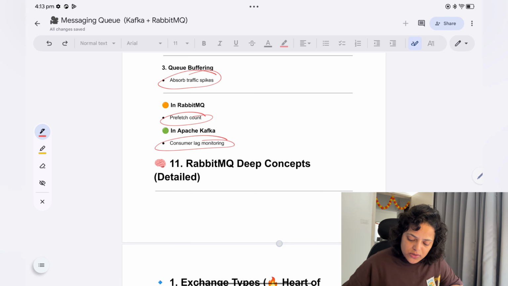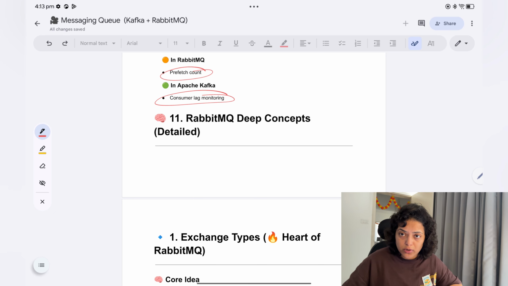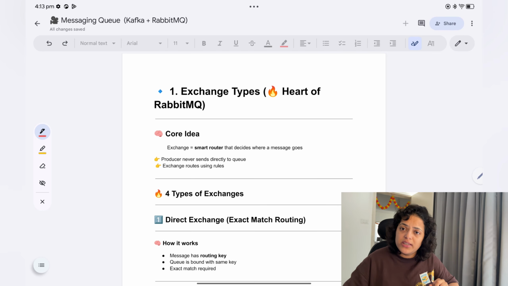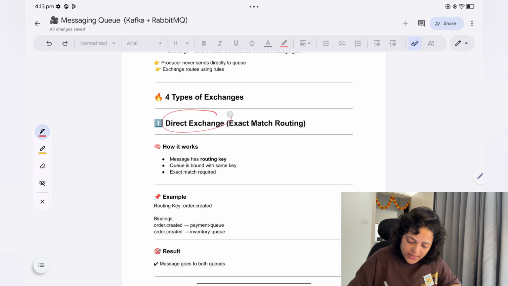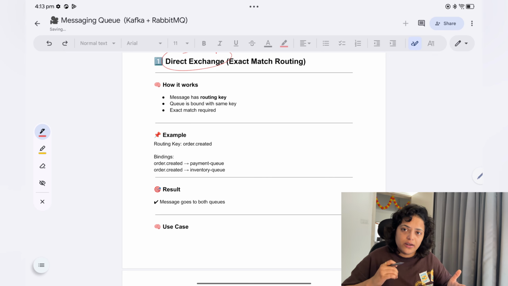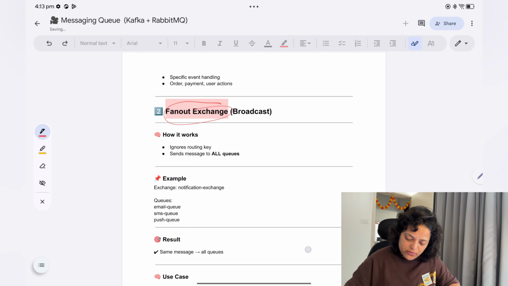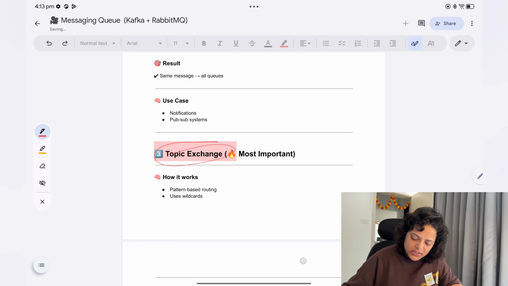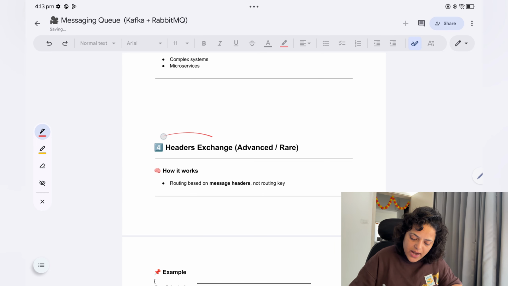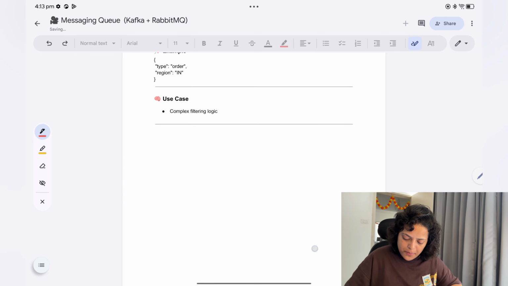So now let's talk about RabbitMQ deep concepts. These all were the Kafka deep concepts. Now this is the RabbitMQ deep concept. In RabbitMQ, we see exchange types. There are 4 types of exchange. Direct exchange, which I have written here in detail, so just go through this. Then you have the fanout exchange, which we already talked about. Topic exchange, and then the 4th one is the header exchange, which is rarely used.